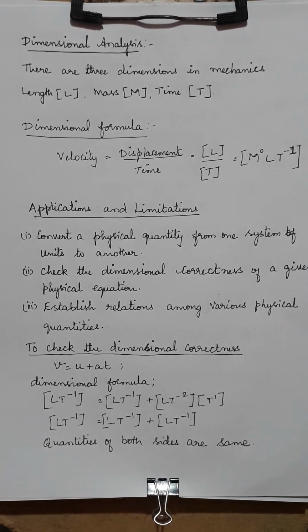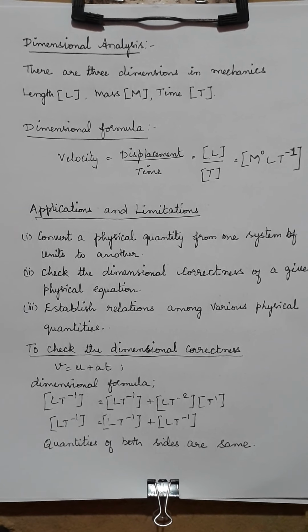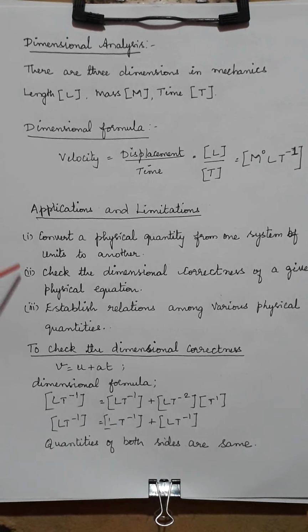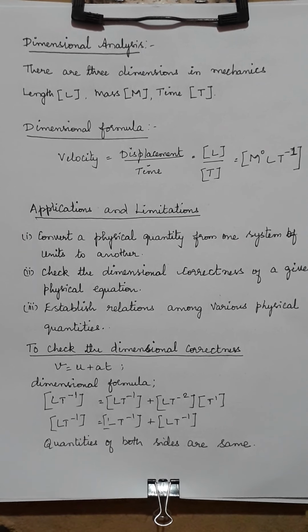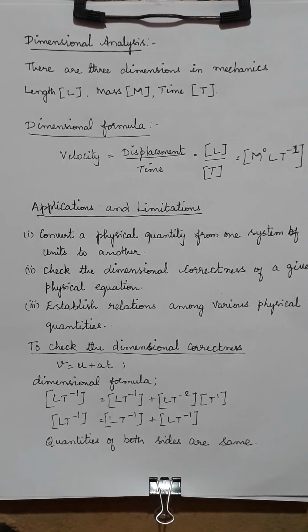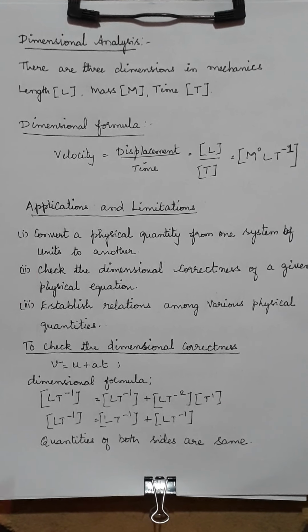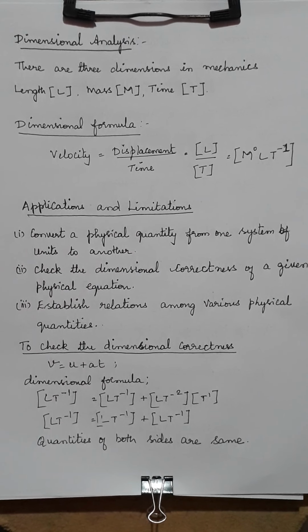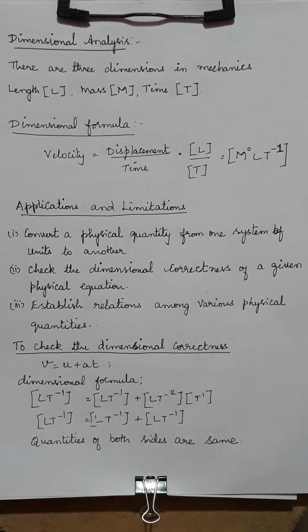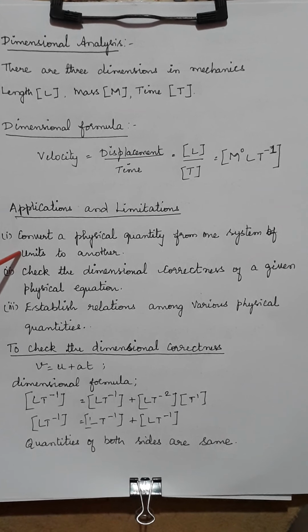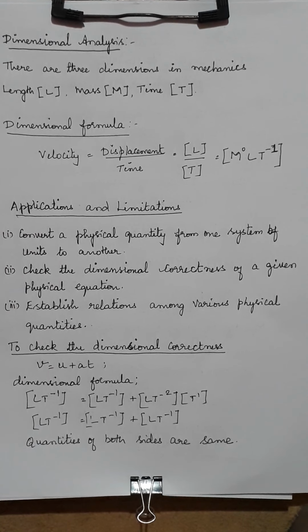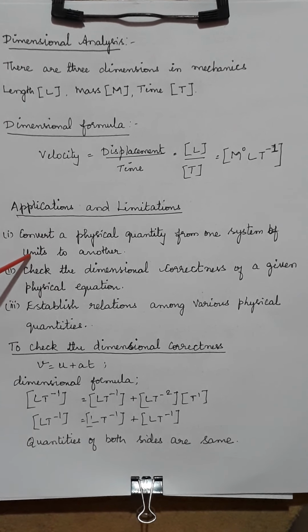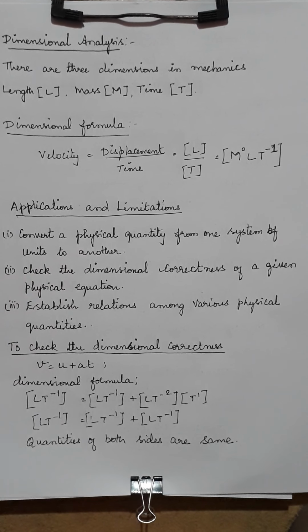And there are applications and limitations for this dimensional analysis. First let us learn the applications, then we can move on to limitations. The various applications are: it is used to convert a physical quantity from one system to another system. What's the meaning of that? If you have it in the CGS system, using the dimensional formula I can convert this into the MKS system, that is SI units. Then units, not quantity. The physical quantity's unit is converted from CGS units to SI units.